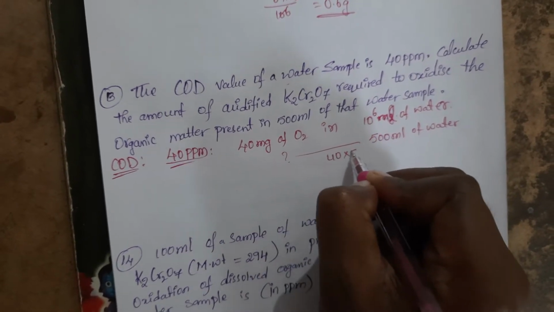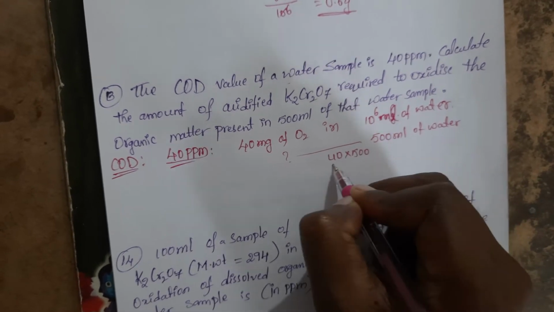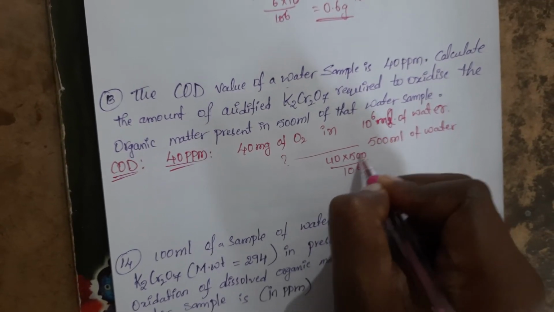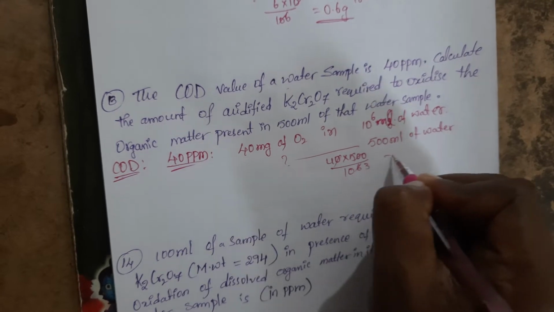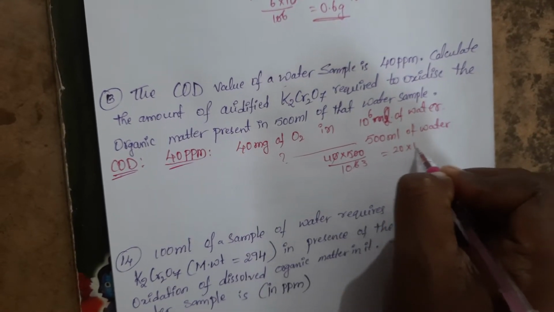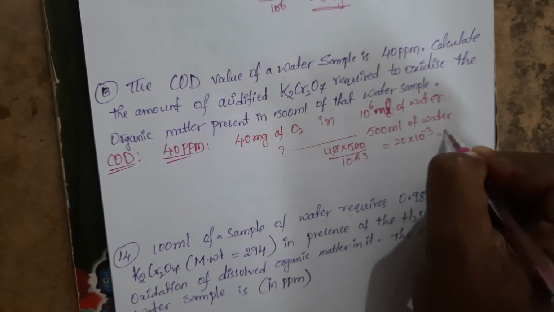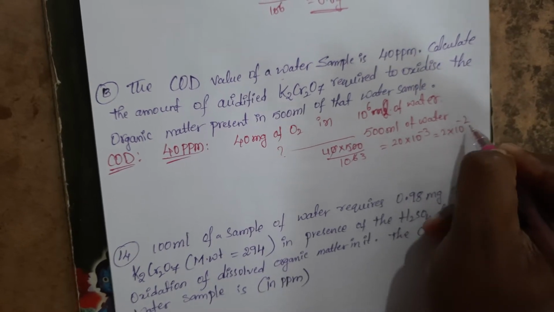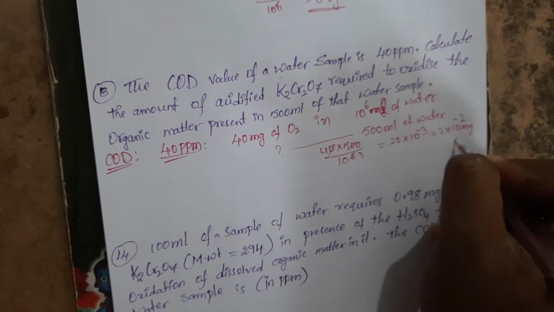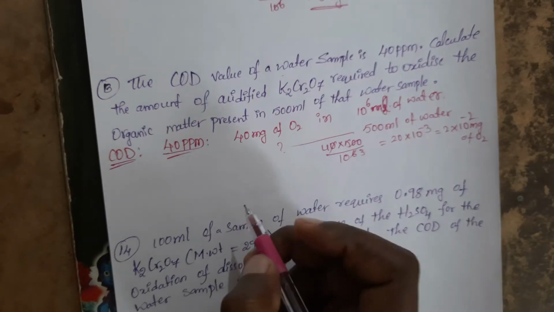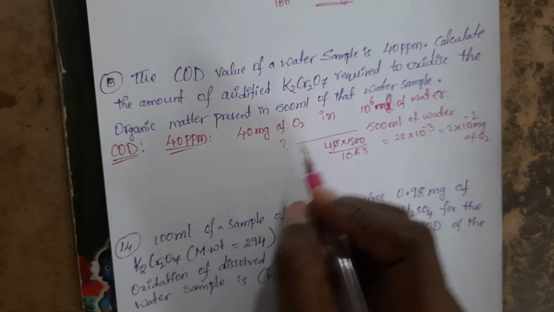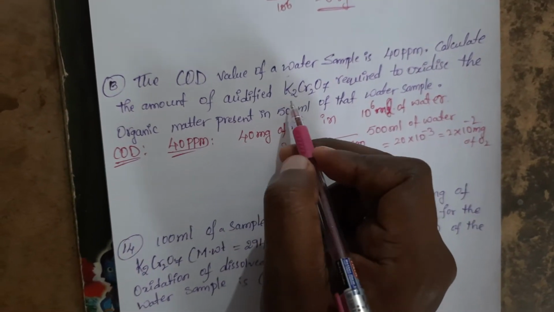In 500 ml of water it will be 40 into 500 by 10 power 6, which is 20 into 10 power minus 3, that is 2 into 10 power minus 2 milligrams of oxygen. Now they are asking the weight of potassium dichromate.